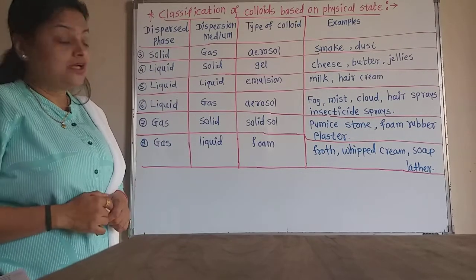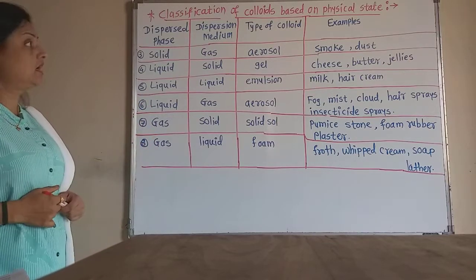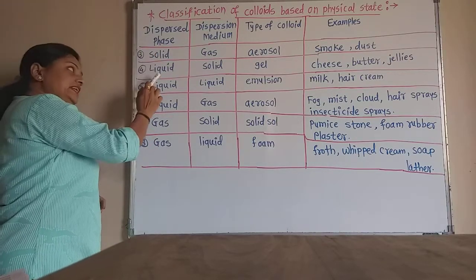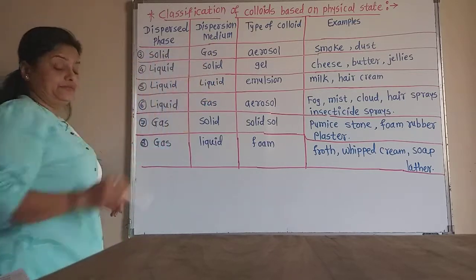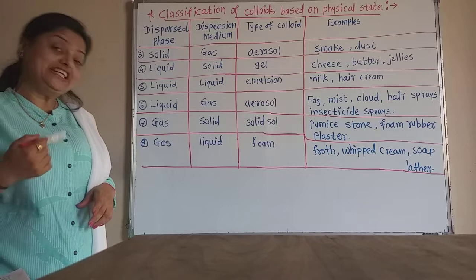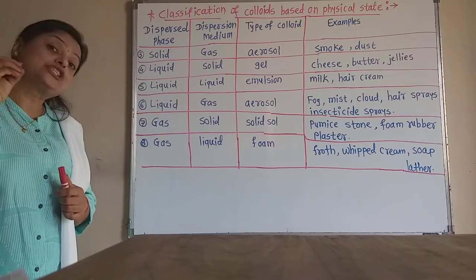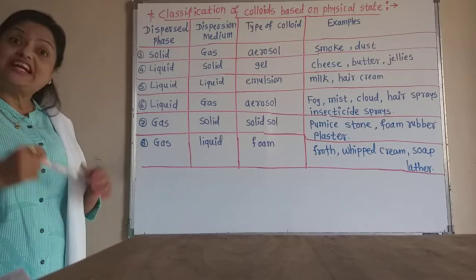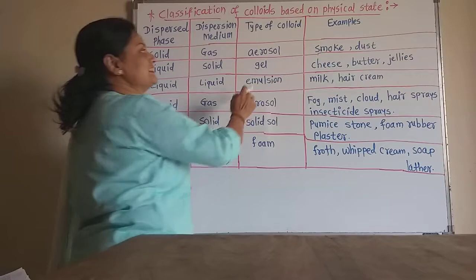Now the fourth type is where the dispersed phase is liquid and the dispersion medium is solid. Dispersed phase liquid, but dispersion medium solid, that means a large proportion is solid and a small proportion is liquid. Such colloidal dispersions, or colloids, are called gels.